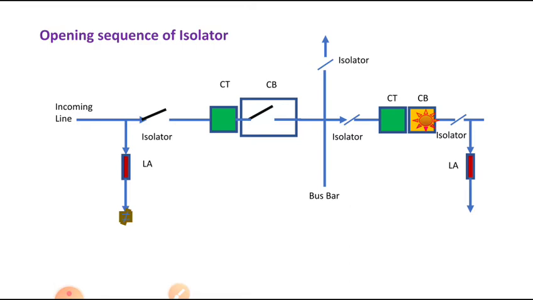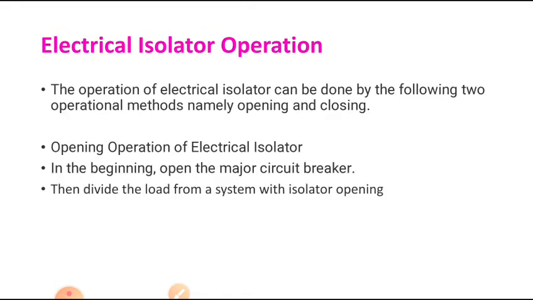These are some things you have to remember. To open an isolator, first open the circuit breaker, after that open the isolator, and then close the earth switch. This is the sequence of operation while opening the isolator switch. Then what to do for the closing? These are the things.